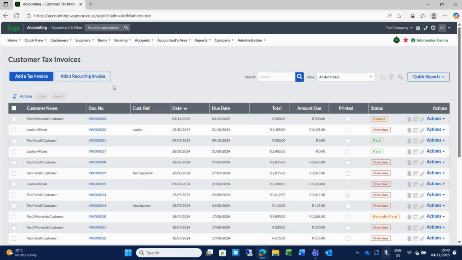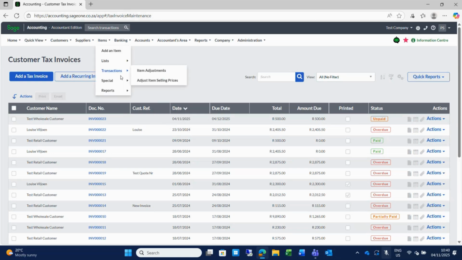So if you are set up for the customer zone, and that is really just a checkbox that we need to mark, the first time the customer receives their invoice via email, they will also receive a link to the customer zone. The customer zone is not your accounting system. Please be sure of that. It's not your accounting system. It is just a login that the customer receives to have access to their invoices.